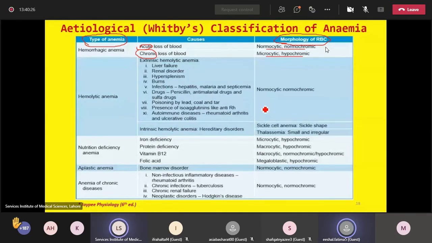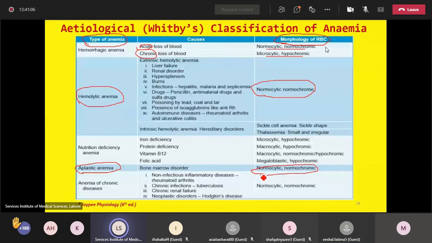Similarly, in hemolytic anemia, the MCV and MCHC both will be within the normal range. The size of the cell is normal, the color of the cell is normal, but the RBC count is less than normal. Hemolytic anemias are normocytic normochromic. Similarly, bone marrow aplasia or aplastic anemia will also give you a normocytic normochromic picture.